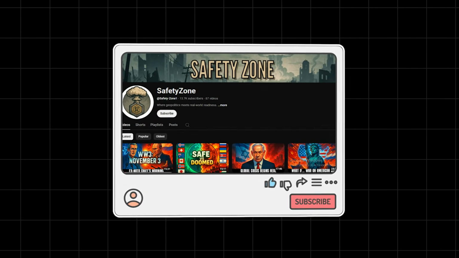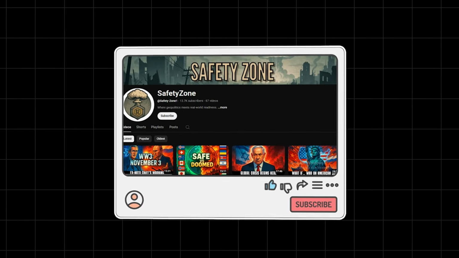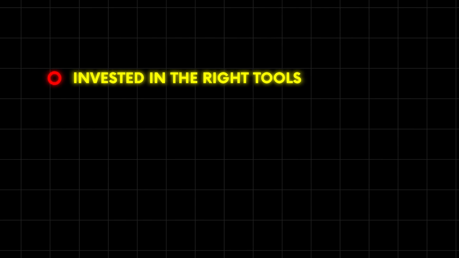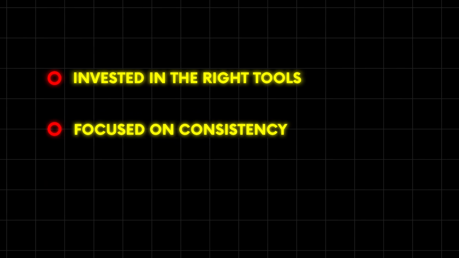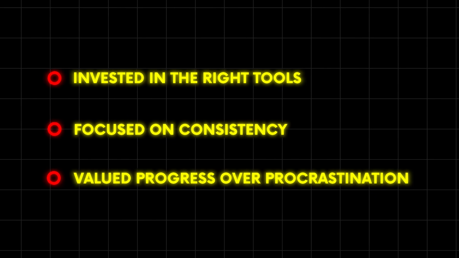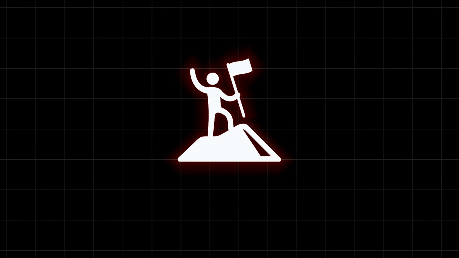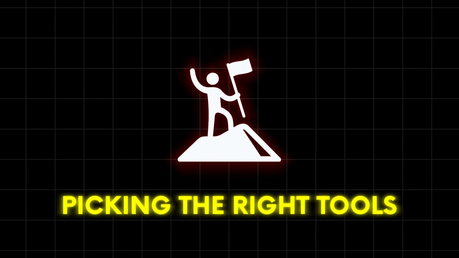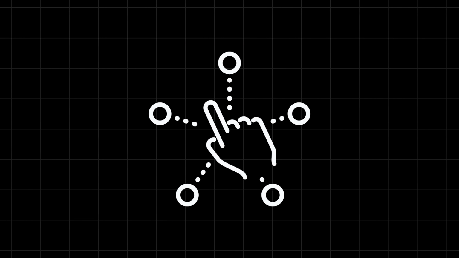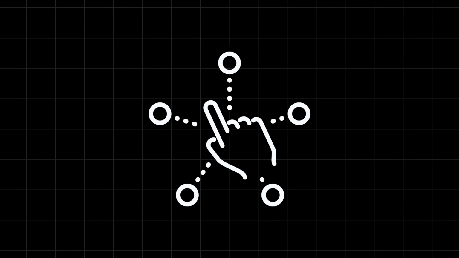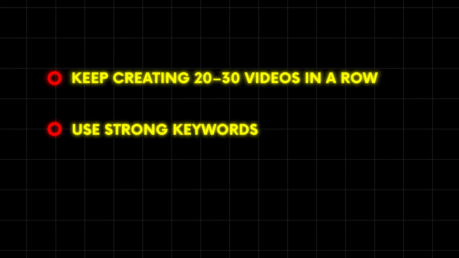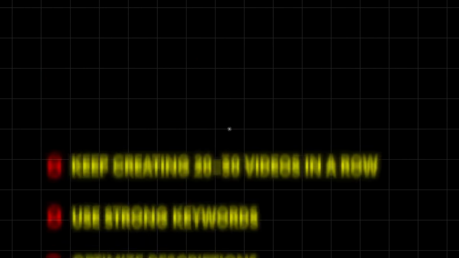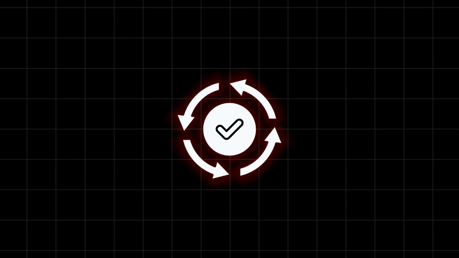Behind every successful faceless YouTube channel is someone who chose to take action. They invested in the right tools, focused on consistency, and valued progress over procrastination. Success comes from picking the right tools, sticking with them, and mastering them instead of chasing new options every day. Keep creating 20 to 30 videos in a row, use strong keywords, and optimize descriptions. Because consistency brings growth. You can see that in our model channel as well.